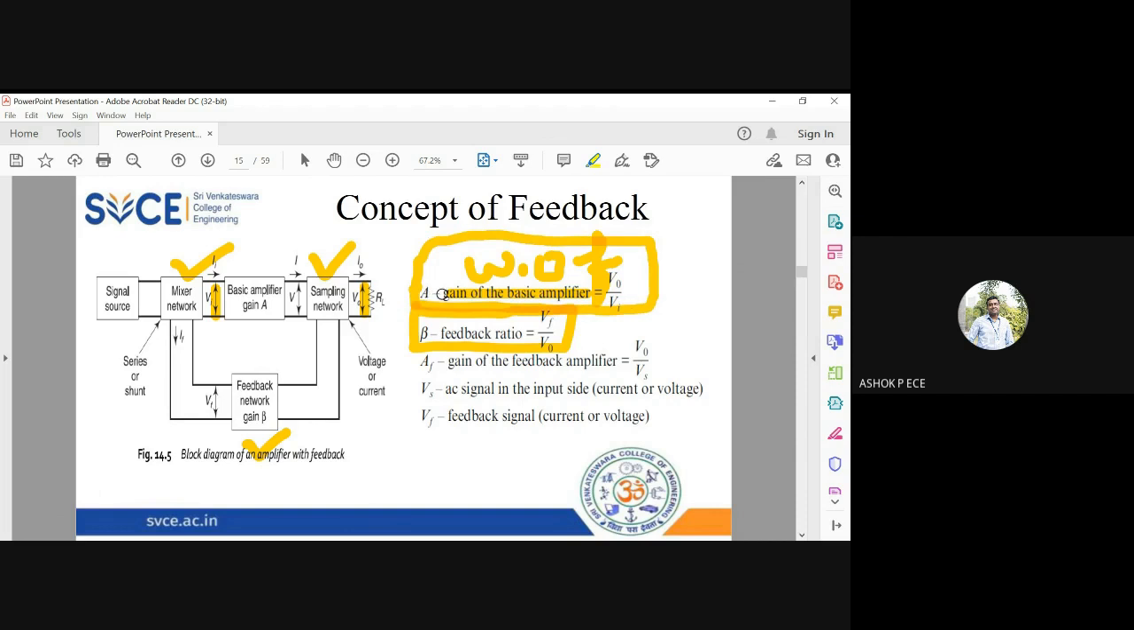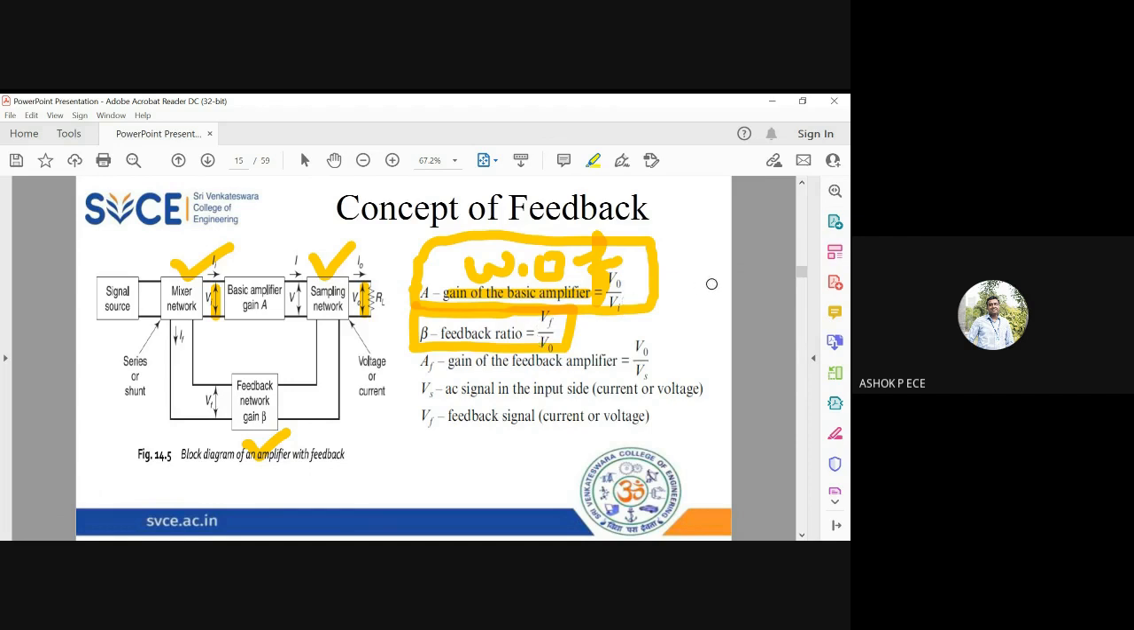Here you see A is equal to V0 by Vi. How to write the formula for beta? Beta is approximately 1 by A. You reciprocate this A, but instead of I, you put F. Okay, so whenever you know A, you can write beta. A is V0 by Vi. So beta will be reciprocate this and replace I by F. So beta will be Vf by V naught.